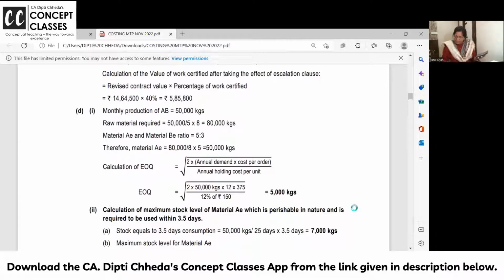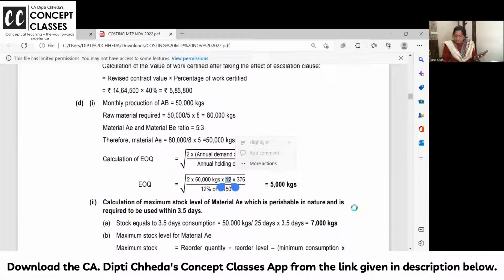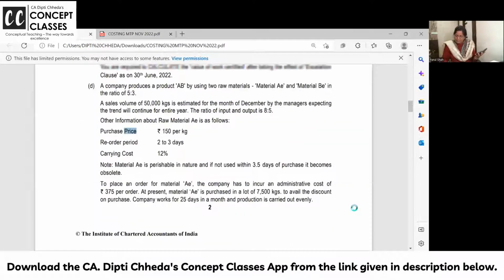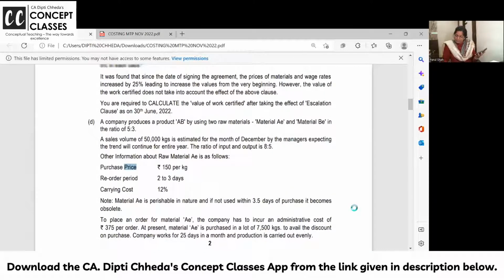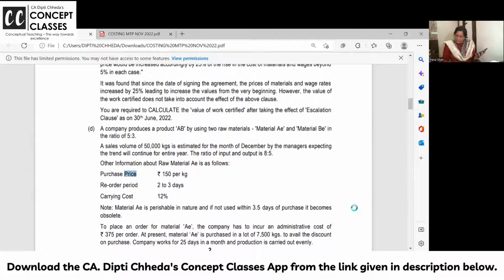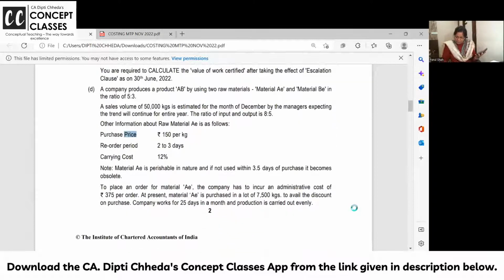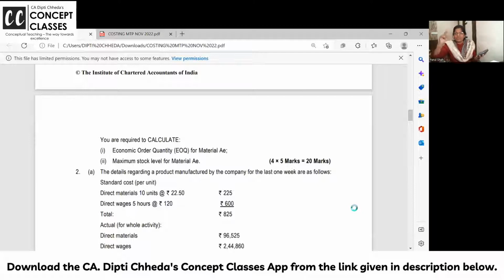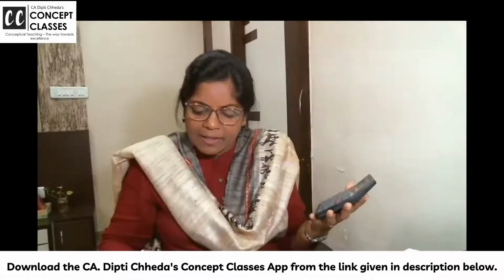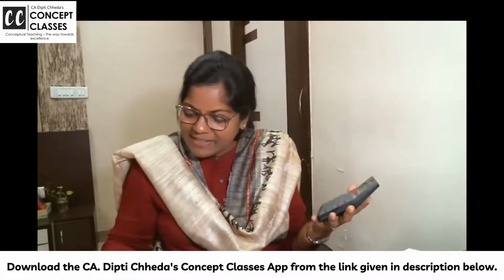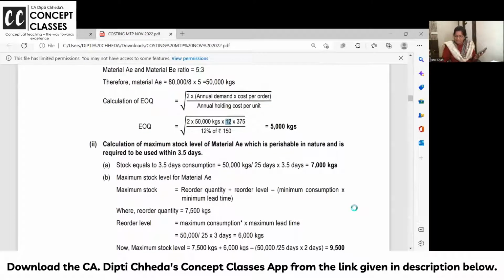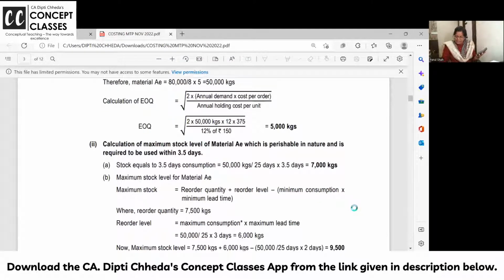Calculate if you are getting this answer correct or not. Why are we multiplying by 12 here? 50,000 is the demand per month. Look at the question, please. I am emphasizing the minuteness. 50,000 is estimated for December, and you need annual demand for A, B by C. So we are multiplying by 12 months. Are you all getting the answer? Why am I multiplying by 12 months? So you get 5,000 as EOQ.